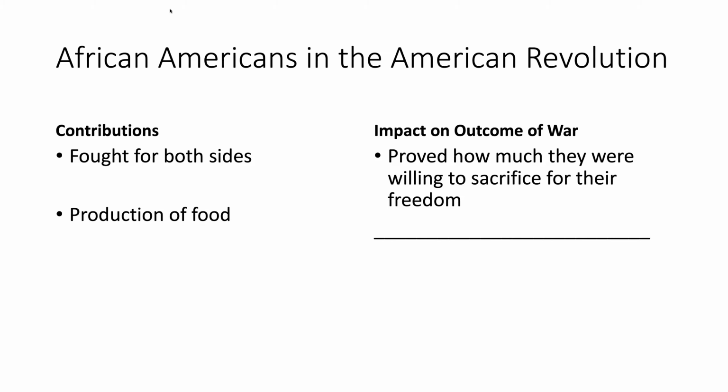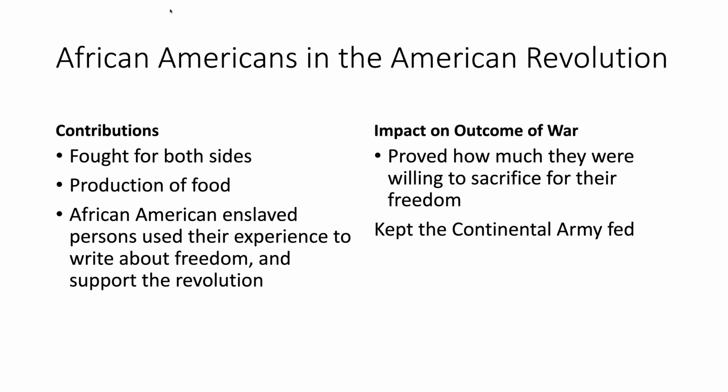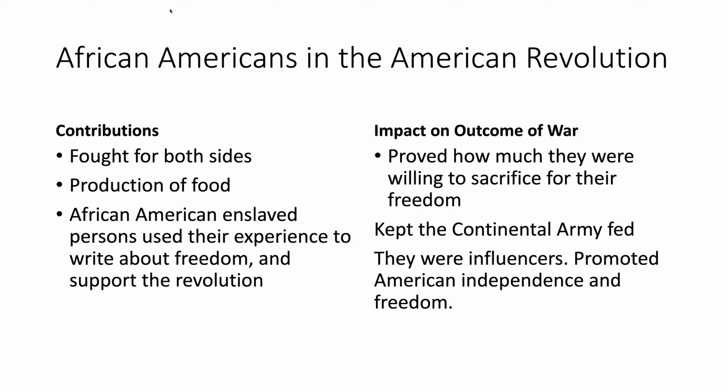Production of food, the impact was it kept the Continental Army fed, and the African American enslaved persons used their experience to write about freedom and support the Revolution. Impact, they were influencers. They promoted American independence and freedom.